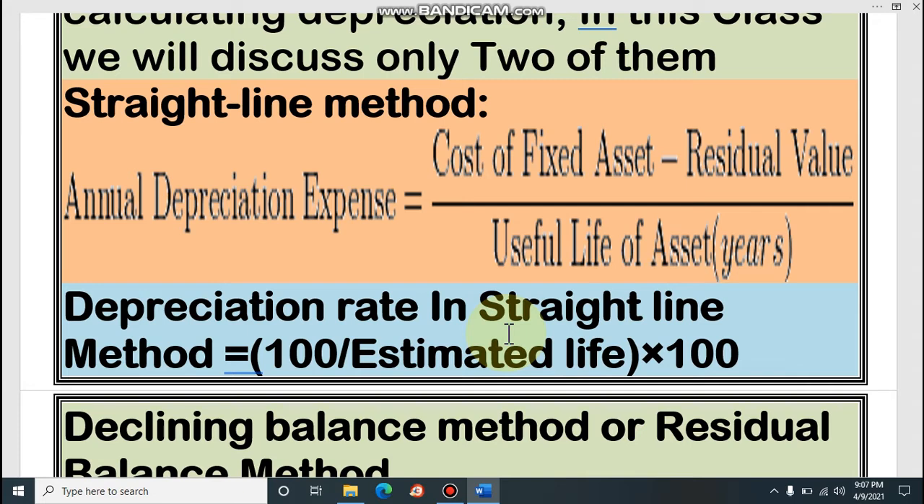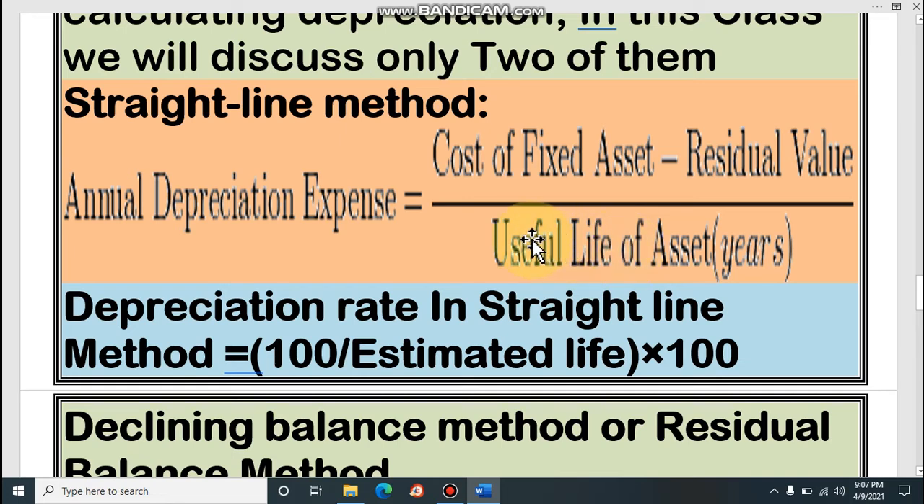That means in a straight line method we can use two formulas for charging depreciation. One is direct, like cost of fixed asset minus residual value divided by useful lifetime. Then it will be depreciation. You can take an example.